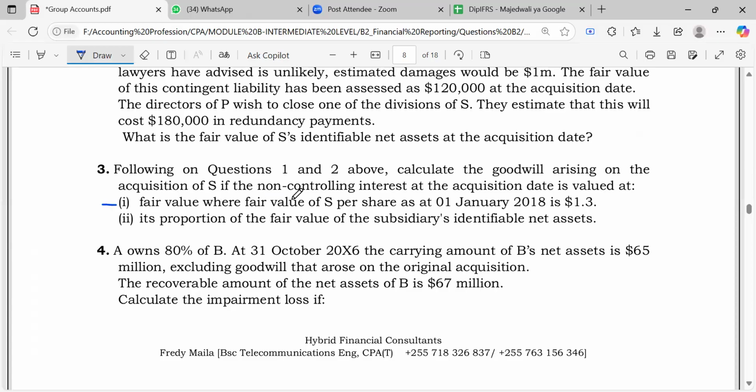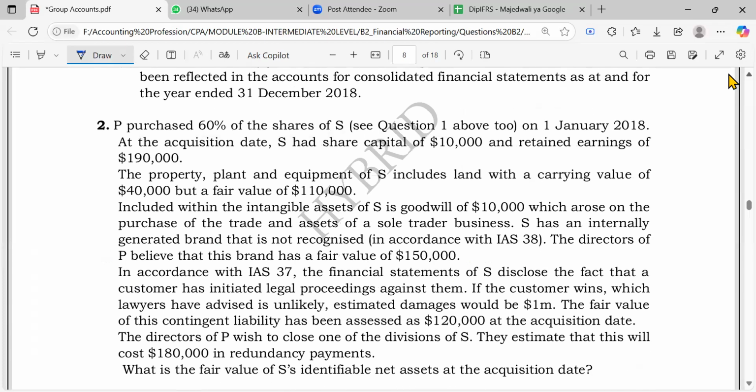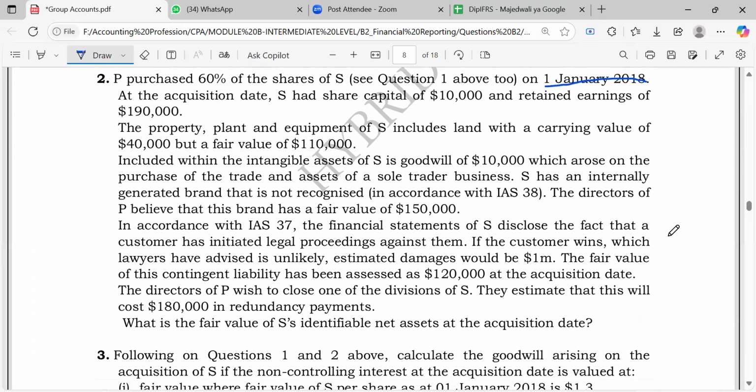Fair value, where the NCI now is measured at fair value, where the fair value of the subsidiary's shares is actually $1.3 per share. Remember, this was the date of acquisition, January 2018.